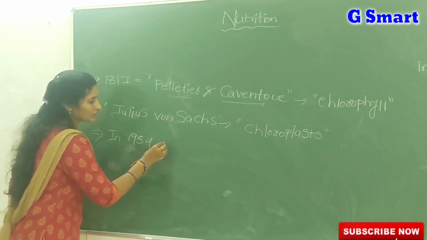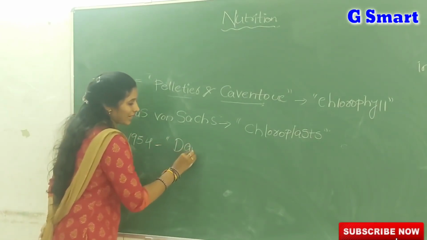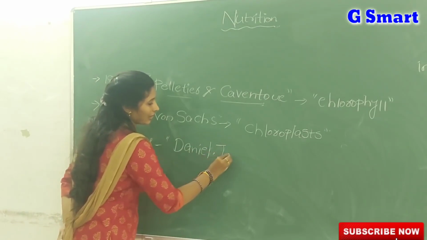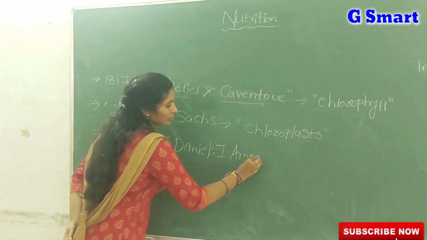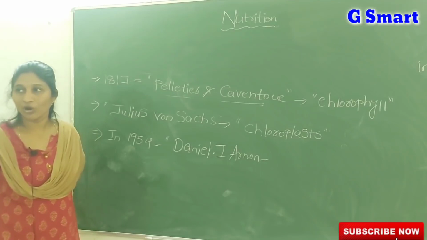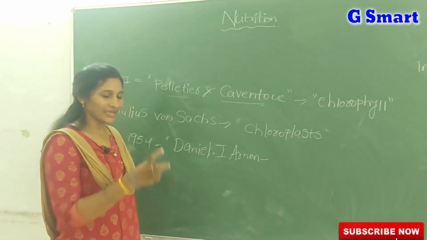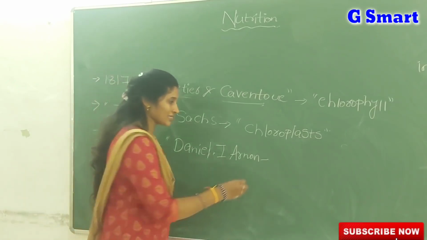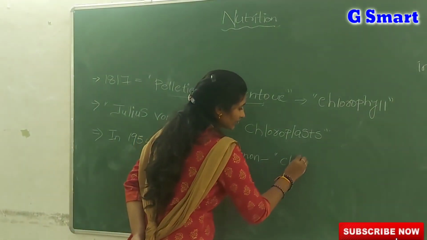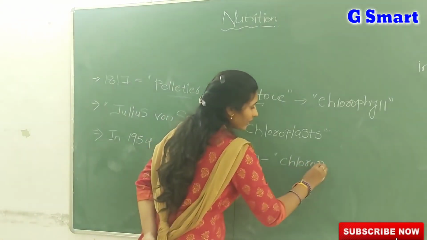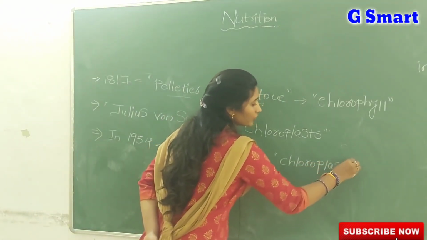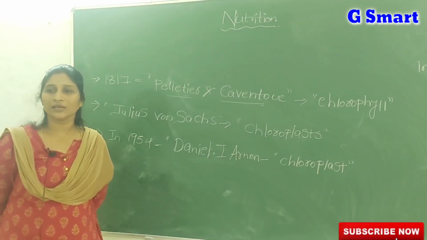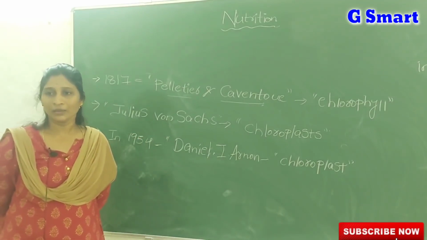And in 1954 one more scientist, Daniel I. Arnon. Daniel I. Arnon. This scientist, what he proposed means, Daniel I. Arnon actually extracted the chloroplast from the plant cell. Means he gently broke up the plant cell and separated the chloroplast from the plant cell. So based on that we are able to study all steps of photosynthesis in the chloroplast.